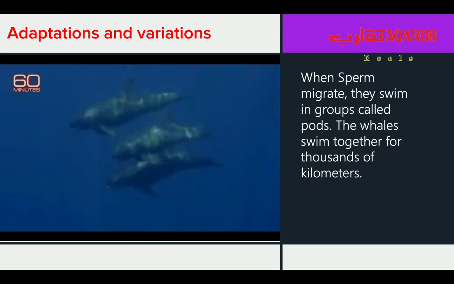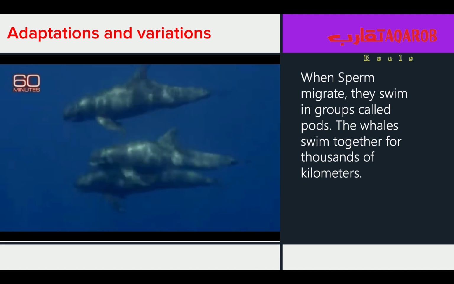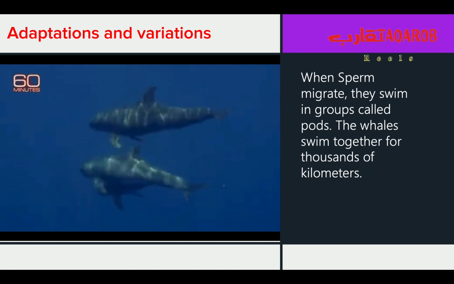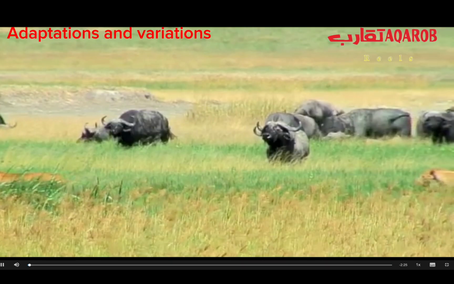So now we are going to talk about sperm whales. When sperm whales migrate, they swim in a group called a pod. So pods are the groups of what? Of sperm whales that migrate. The whales swim together for thousands of kilometers.